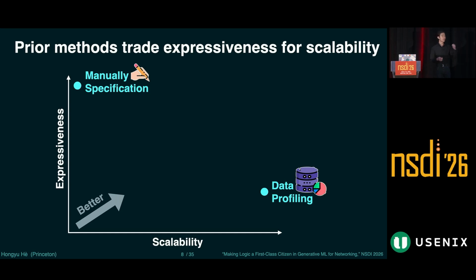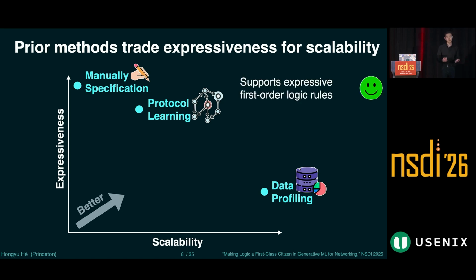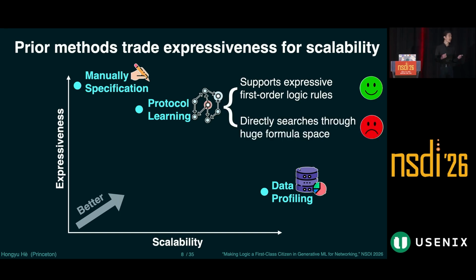Alternatively, we can use data profiling methods, using some database methods to get integrity constraints, for example. But this approach doesn't support the complex network rules we need for networking. Alternatively, we can treat the entire network as a distributed system consisting of hundreds of network devices, and we can use protocol inference for distributed systems to get a set of rules. This is attractive because it supports expressive first-order logic, but unfortunately, it wasn't designed to scale to the millions of packets we have.